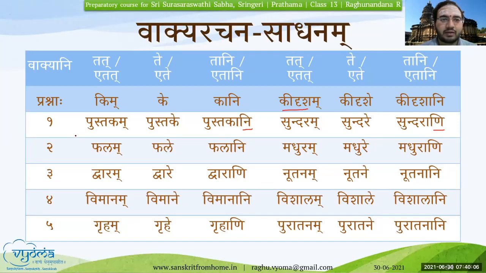So in this way, it will be very helpful if you practice asking these questions and then answering them. This kind of table, we can have it for all the three lingas. We have also done this in our previous class: Pullinga, Strilinga, and Napumsakalinga. If you have this kind of table, we will be able to identify it quickly, and also answer spontaneously. So kaha, kau, ke; ka, ke, kaha; kim, ke, kani. These are the three. Similarly, we have kidrishaha, kidrishau, kidrishaha, and then kidrishi, kidrishyau, kidrishyaha, kidrisham, kidrishe, kidrishani.